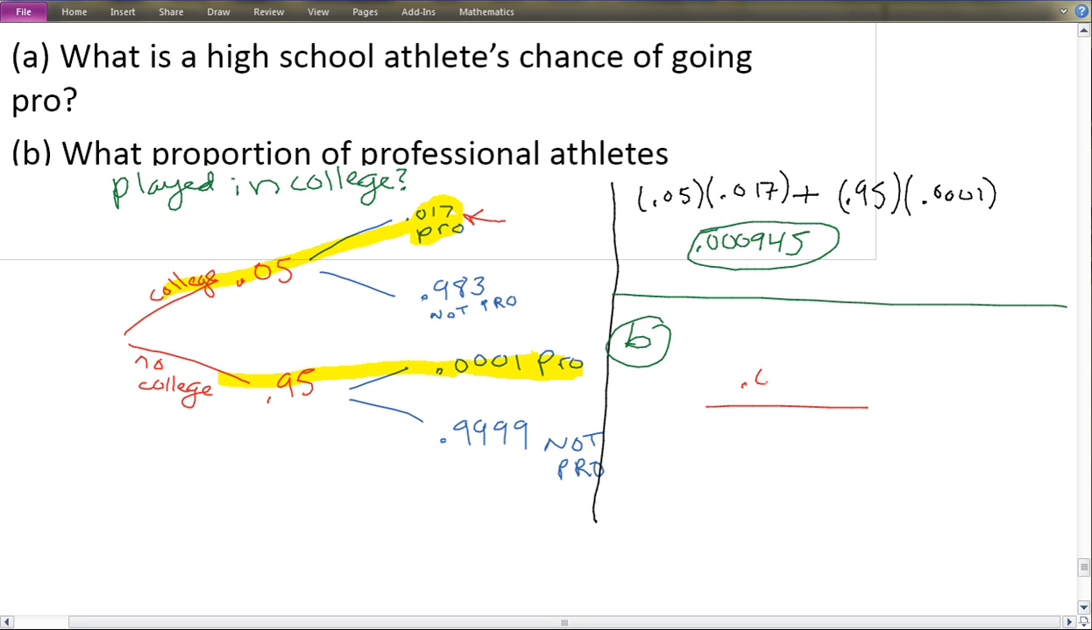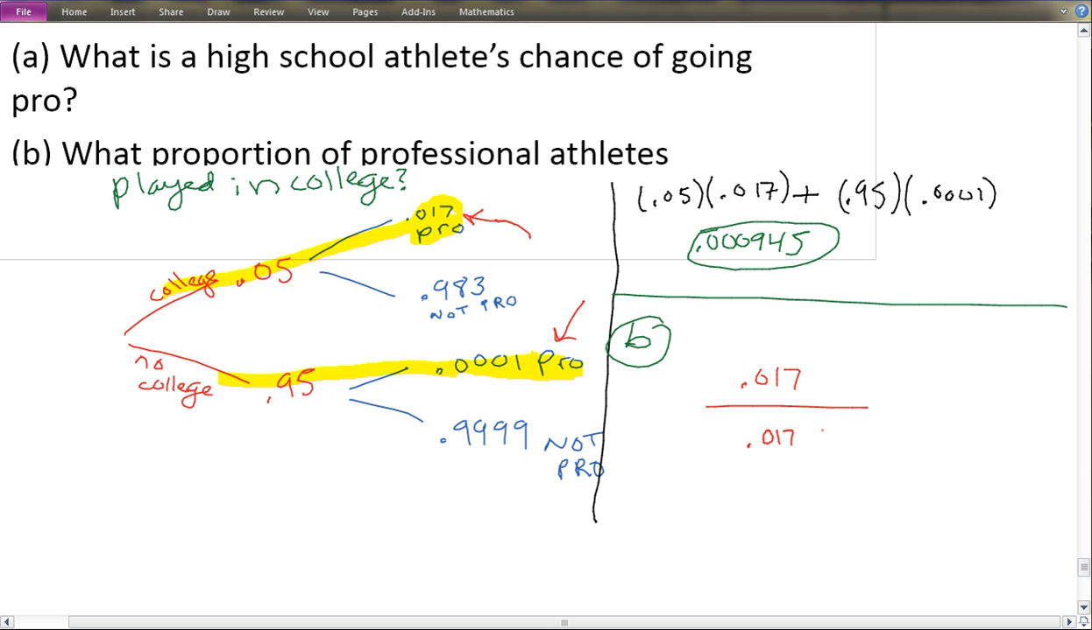Okay, so 0.017 played in college and then went pro. Okay, so if you played in college, take 1.7% and they went pro. Okay, on the bottom is what's our total that we're getting this out of. Okay, well, we have these people who went pro after college. They're our big winners. And this bottom part is those who did not. Okay, they didn't go to college, still became pro.